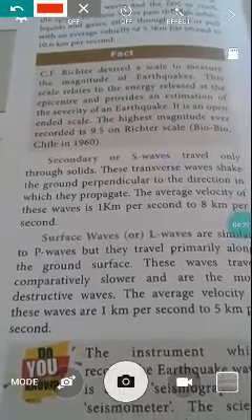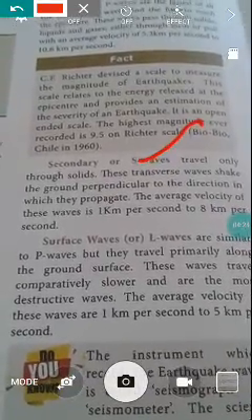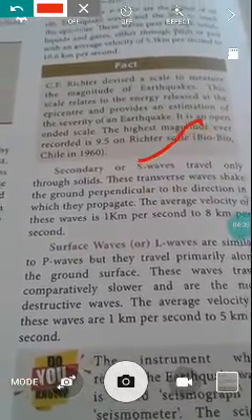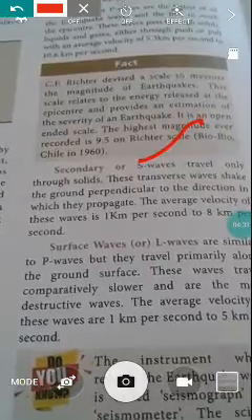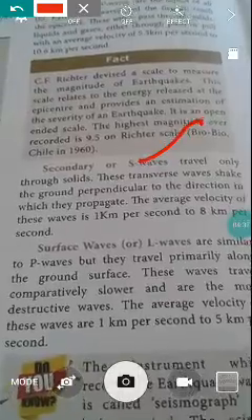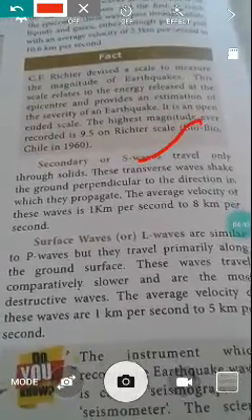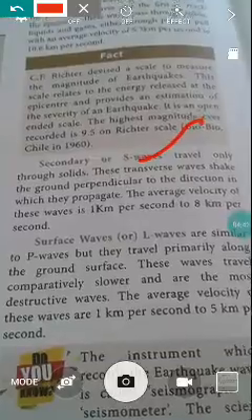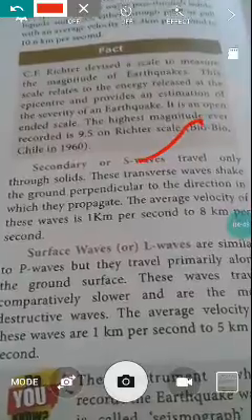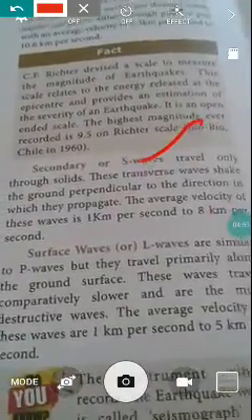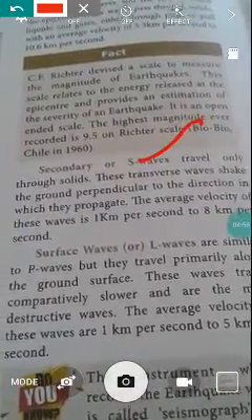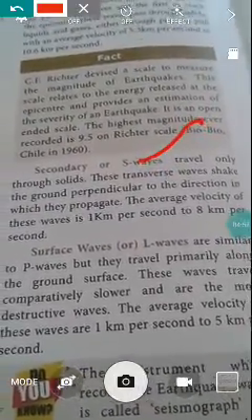Next we want to see the secondary wave. Secondary waves are also called S waves. Already we learned the primary wave, also known as P waves. Now the secondary waves are also called S waves. They travel only through solids. Already we learned the P wave travels through solid and liquid. These transverse waves shake the ground perpendicular to the direction in which they propagate. The average velocity of these waves is 1 km per second to 8 km per second.